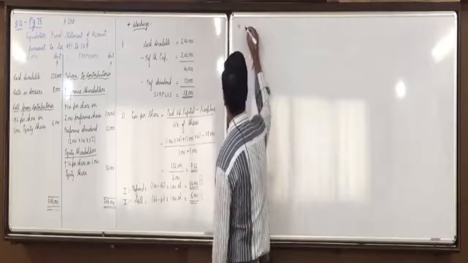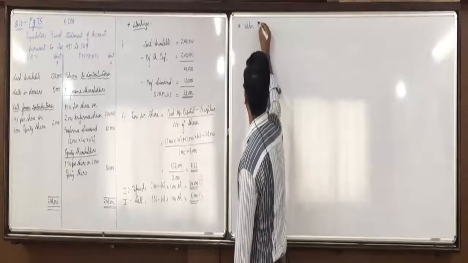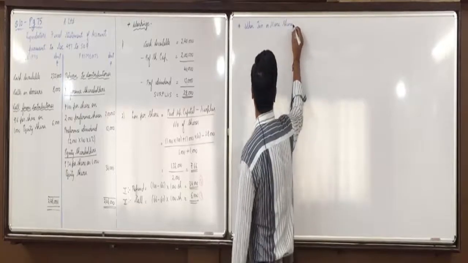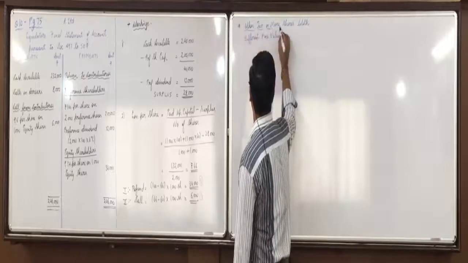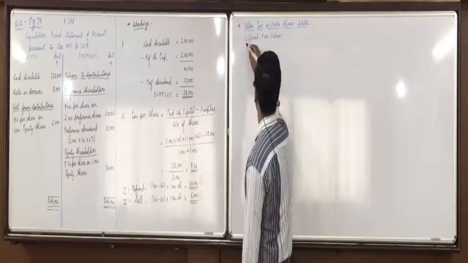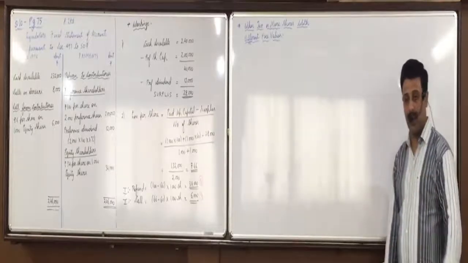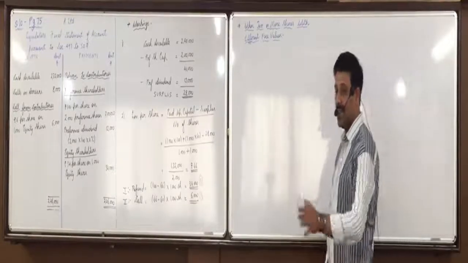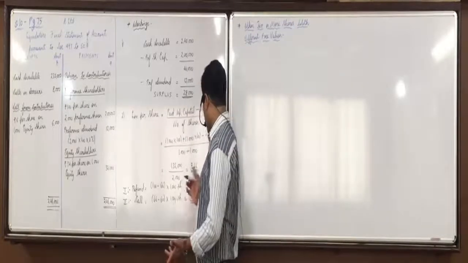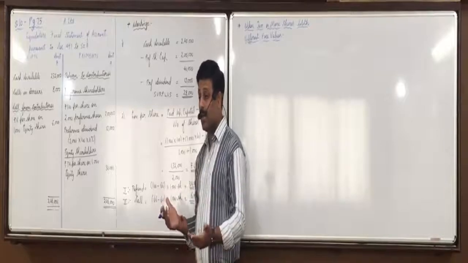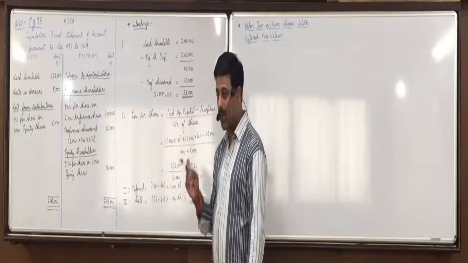Now we take up the situation when the face values are also different. When we have 2 or more shares with different face values. Earlier it was different paid up values, now different face values. Automatically face value is different means paid up value is going to be different only. Okay? But if face value itself is different, then we cannot find loss per share. Because how can we find loss per share 66? One share is 100, one share is 10. And loss per share cannot be calculated in actual rupees.